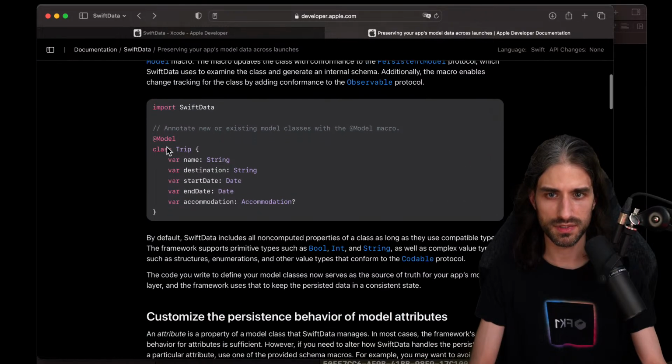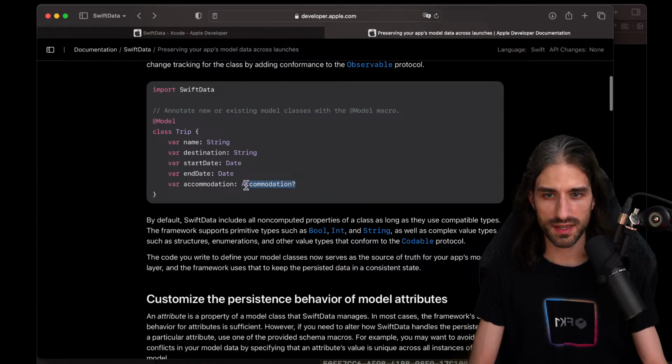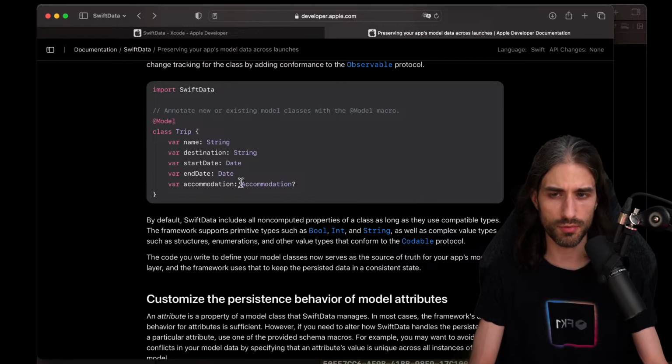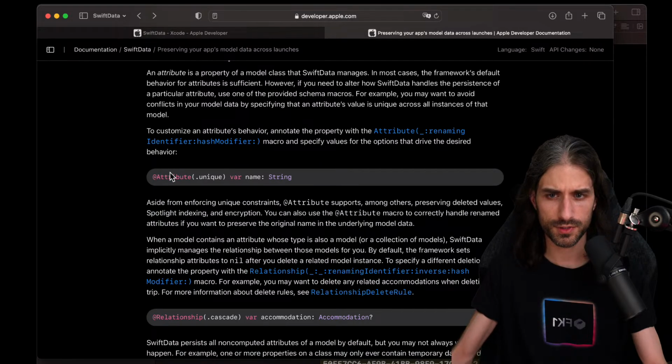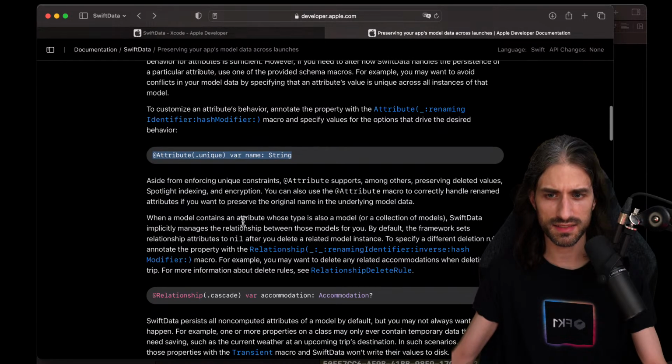So let me put this full screen. Yeah, interestingly, Swift Data has built-in support for optionals, which is pretty cool because when I used Realm, for instance, I remember that optionals were kind of annoying to deal with. I don't think they were supported out of the box, and you had to use a special optional type from Realm, which wasn't that great. So we could try adding an ID, maybe something like that, or relationships.